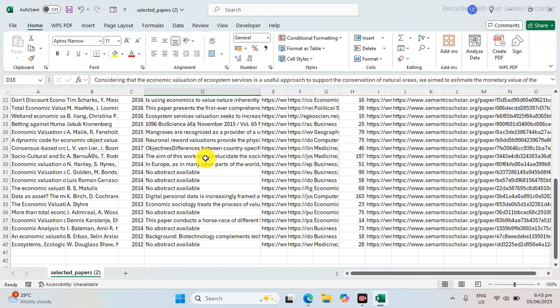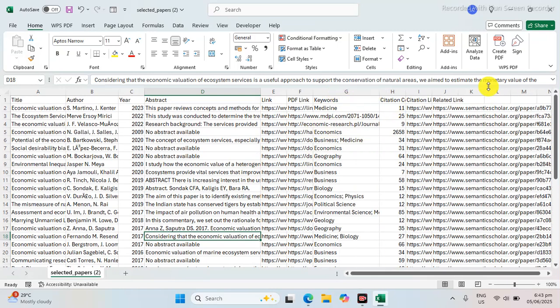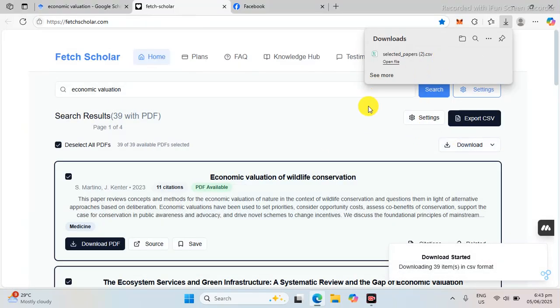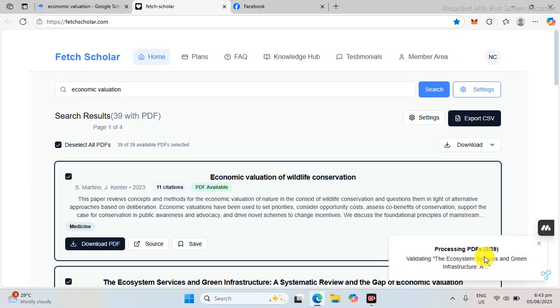Some have no abstract available. Citations, keywords. Okay, and this is not available in Google Scholar. How about PDF? Download all 39 PDF. So this is validating if it has open access, and it will download in one click just by selecting